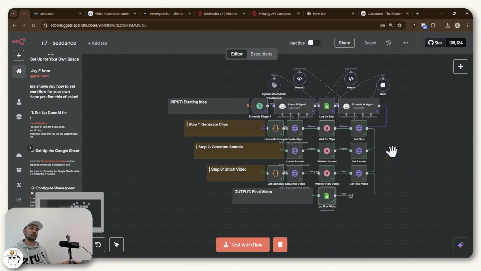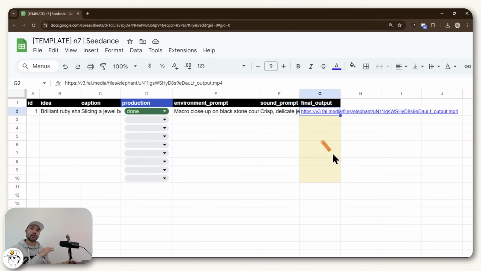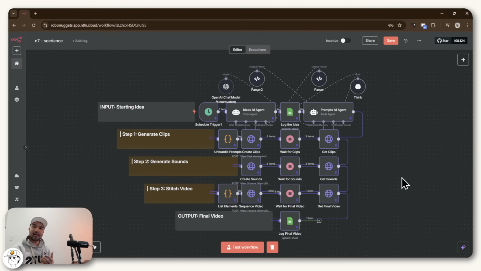So if you set this workflow to run, let's say every day, it will just create videos for you automatically and log them into this Google Sheet one by one, which you can either publish yourself, or if you want to auto-publish that as well, then you can just take this Google Sheet and connect it to a publishing automation similar to this previous tutorial that we did. That basically takes those URLs from the Google Sheet and posts them to all the social platforms that you want, including TikTok, Instagram Reels, or YouTube Shorts.